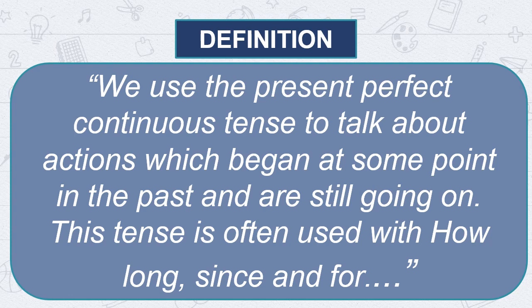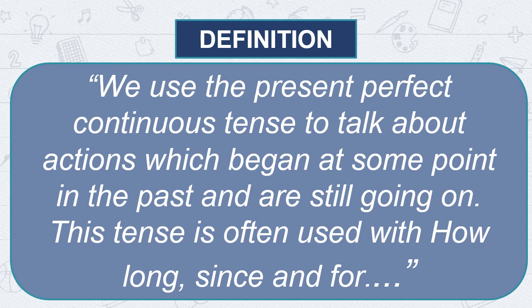So, perfect continuous is the combination of perfect tense and continuous tense. As we know, present perfect tense means these actions are those which begin in past and end in present time. So, as this is the combination of perfect tense and continuous tense, this tense also talks about the actions which began at some point in the past.